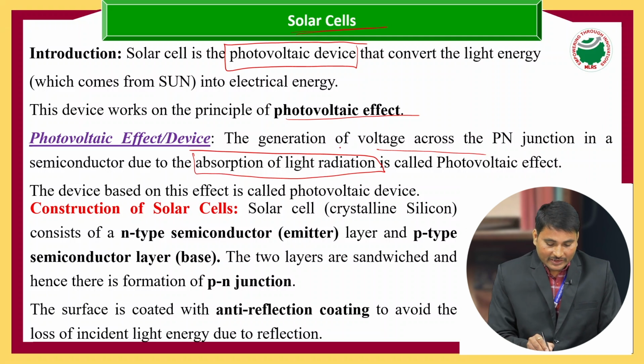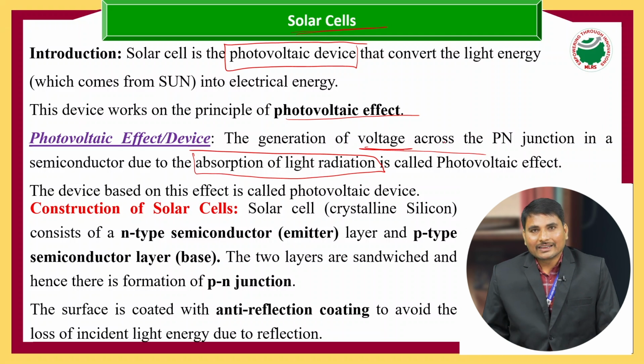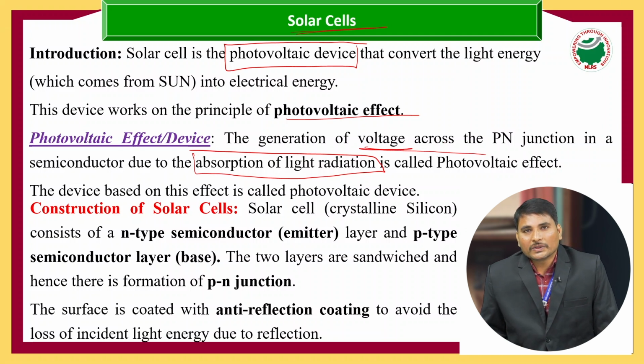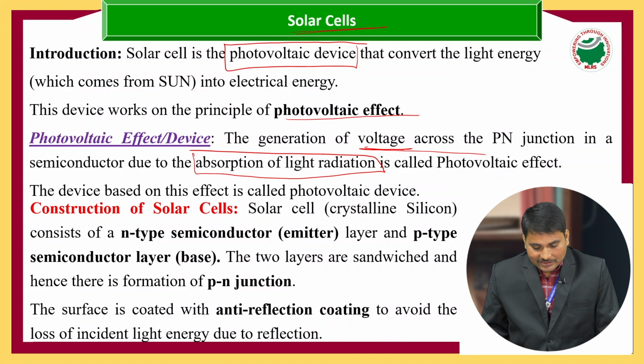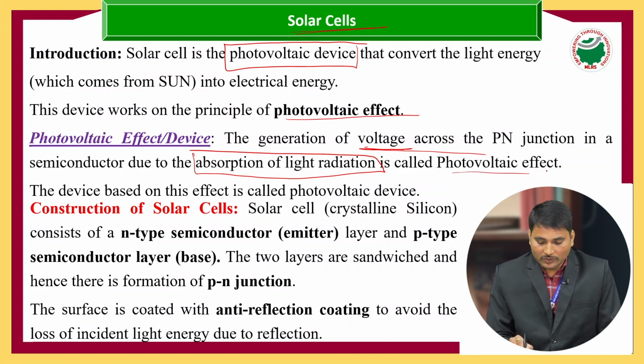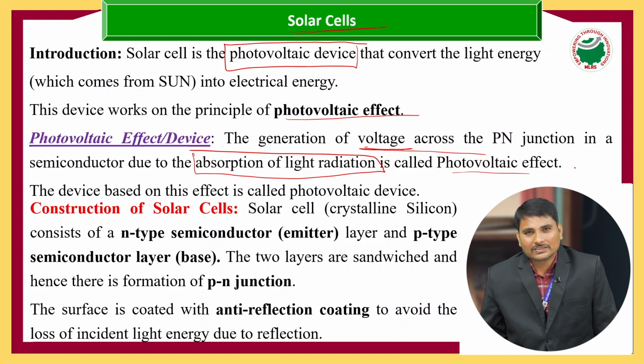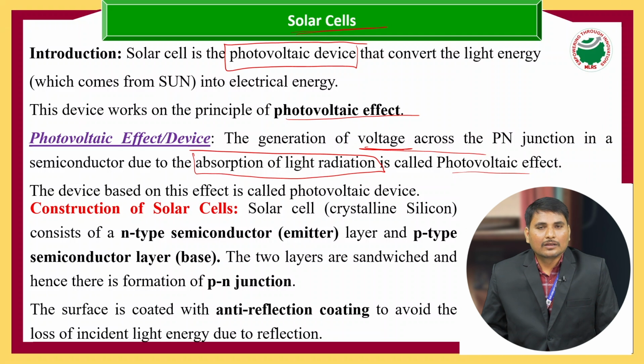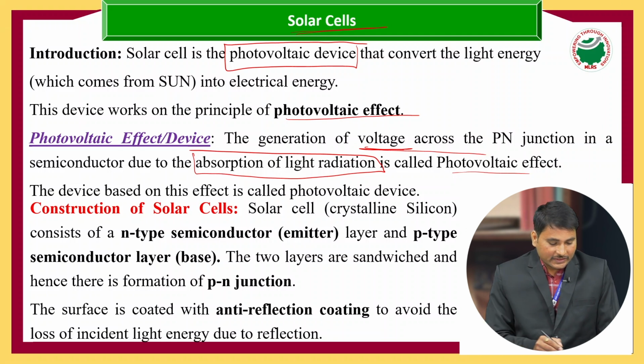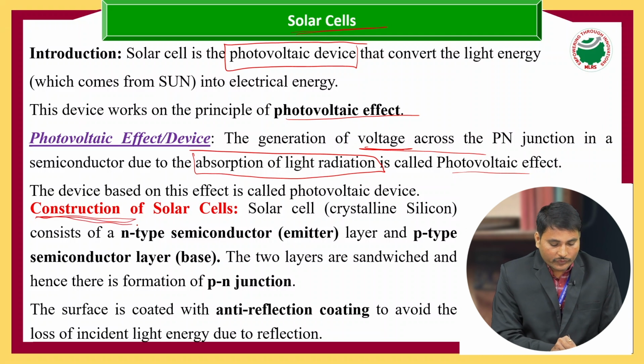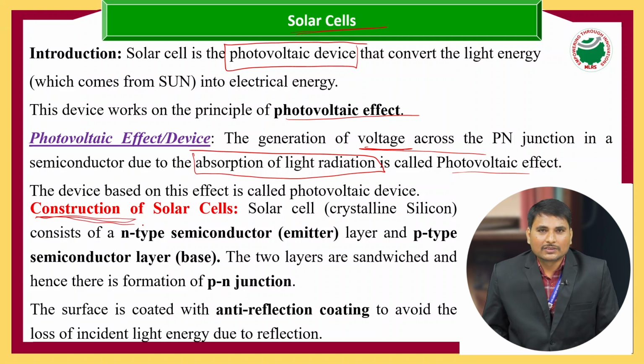When we are generating voltage or electricity with the help of a PN junction in a semiconductor, it absorbs light energy. That light energy releases electrons, and those electrons are responsible for the electricity. This process we call the photovoltaic effect, or a photovoltaic device. Now we will see the construction, how we construct a simple solar cell.